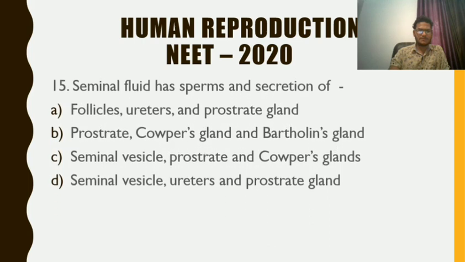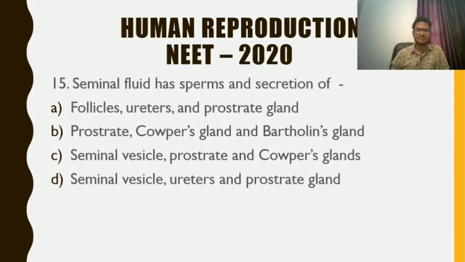Question number 15. Seminal fluid has sperms and secretion of which glands? Option A, follicles, ureters and prostate gland. B, prostate, Cowper's gland and Bartholin gland. C, seminal vesicle, prostate and Cowper's gland. D, seminal vesicle, ureters and prostate gland. The answer is C, my dear friends.